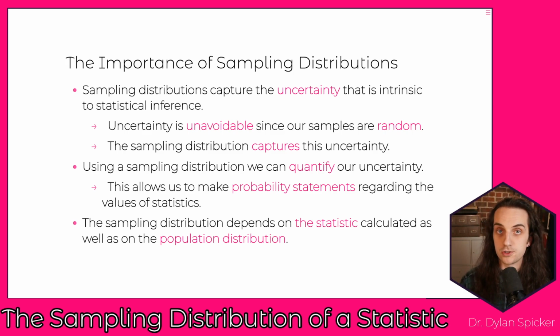And so the sampling distribution is going to depend on the statistic that's actually calculated, as well as on the population distribution. When we think back to that example we were looking at, the maximum and the minimum had different sampling distributions because they're different statistics, even though the population distribution was the same. If we had looked at another population, the sampling distribution for the maximum and the sampling distribution for the minimum would have also been different. And so the sampling distribution depends both on how the population behaves, but also on the statistic that we're actually looking at here.